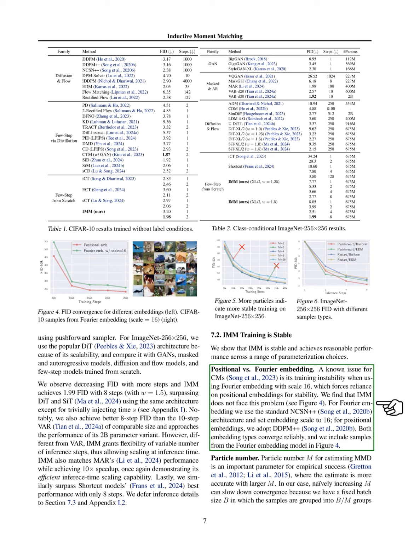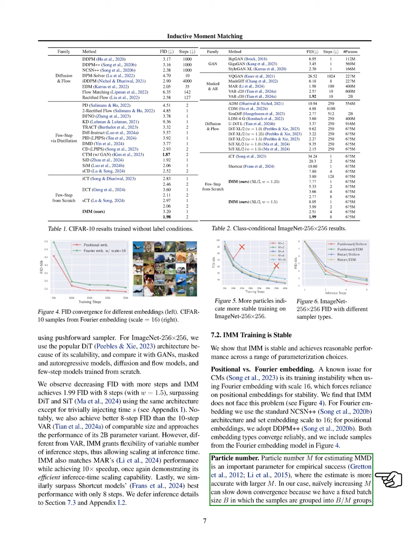We compare positional and Fourier embeddings, noting that while Fourier embeddings can lead to instability at a scale of 16, IMM does not encounter this issue. We use the NCSN++ architecture for Fourier embeddings and DDPM++ for positional embeddings, both of which converge reliably.